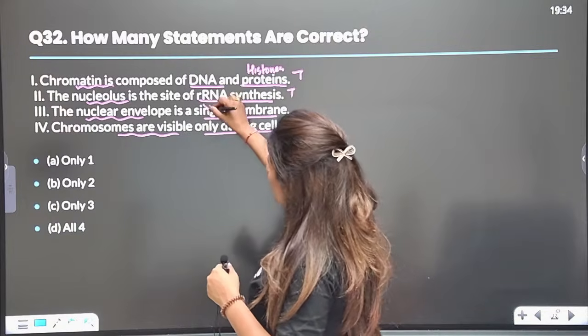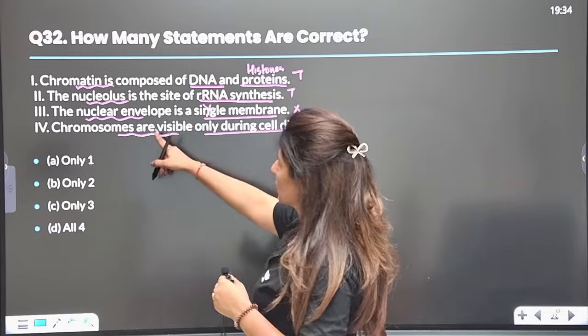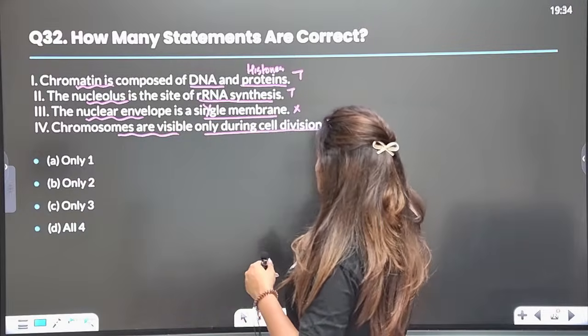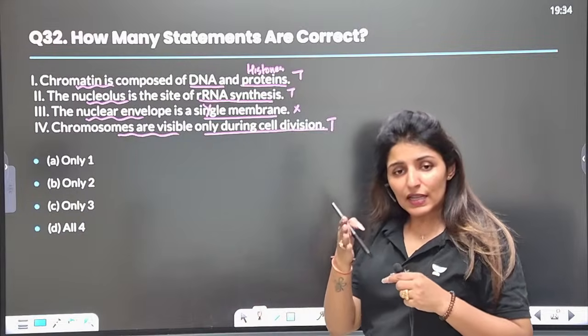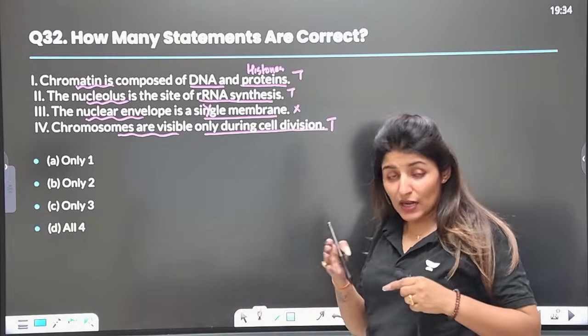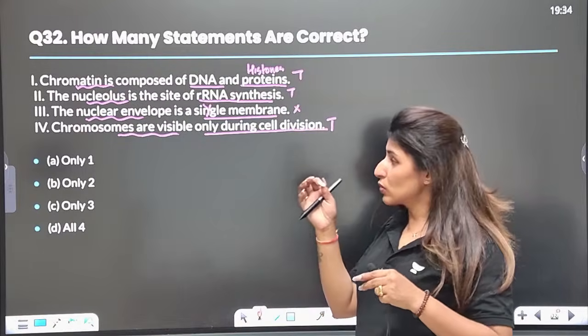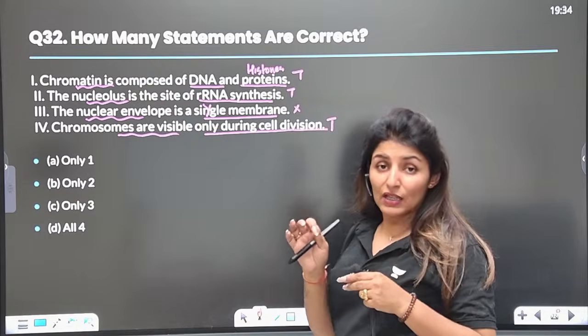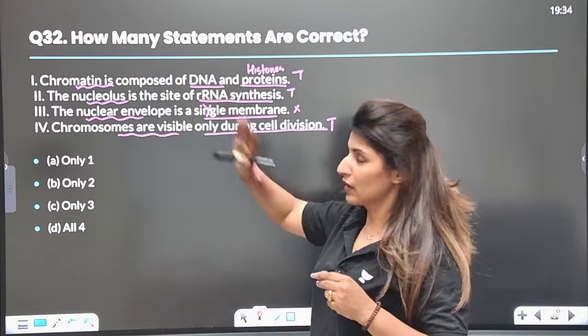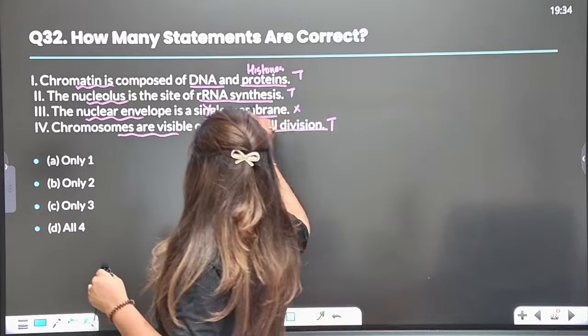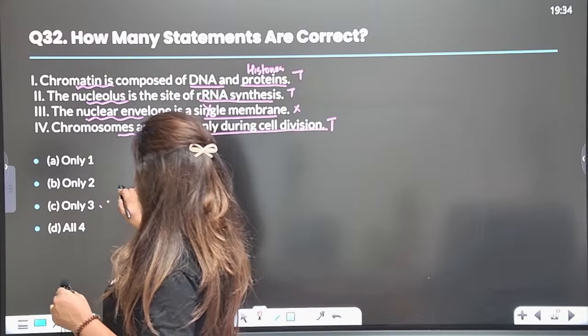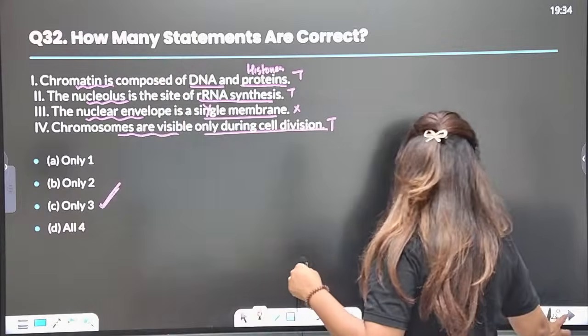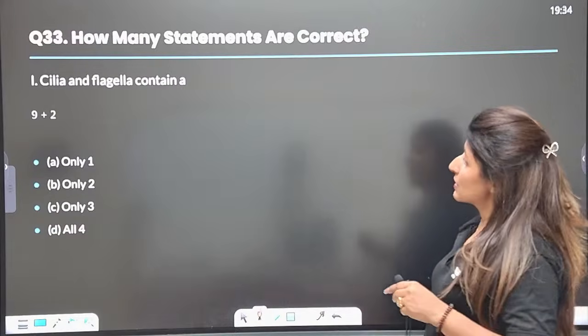Single membrane? No, it is a double membrane structure. Visible only during the cell division? Yes, because until the cell enters the mitotic phase, the chromosomes are not visible. Rather, the genetic material is in the form of fibrous thread-like structures called chromatin. Answer is only 3.